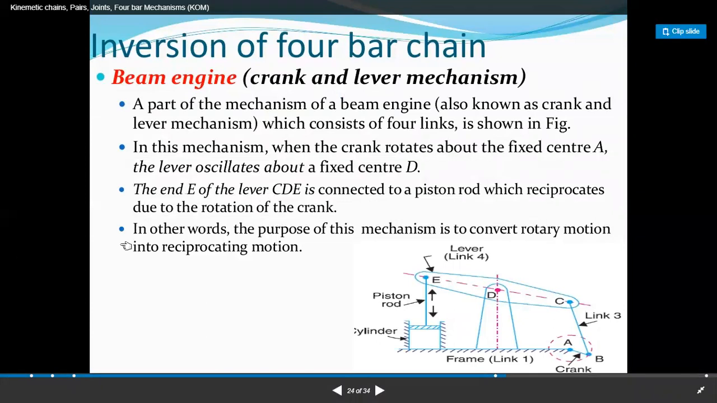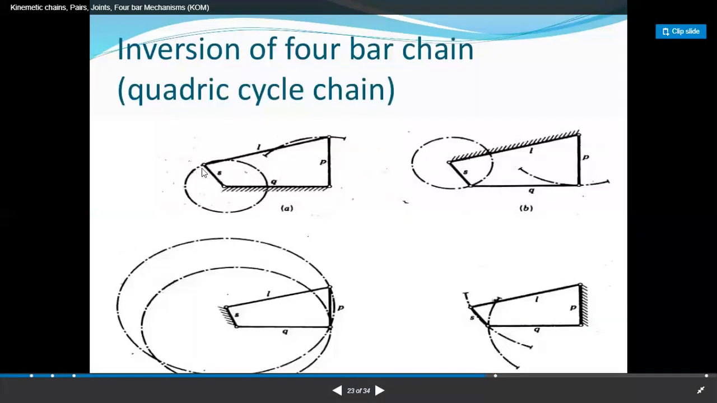Suppose we have a simple mechanism. This is a 4-bar mechanism, right? There are 4 links: first link, second link, third link, and fourth link. I am applying the force on this link, then we can get the result at this, right? So there is kinematic relative motion with all the links, right? So this is a mechanism.